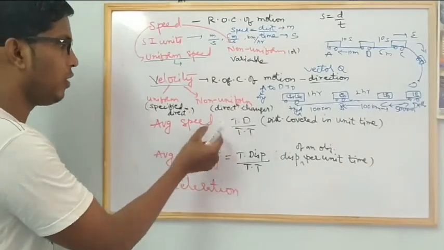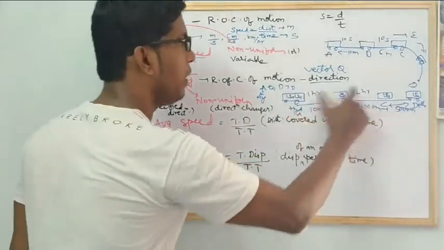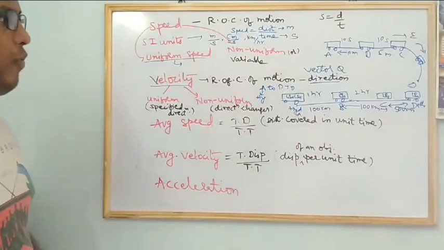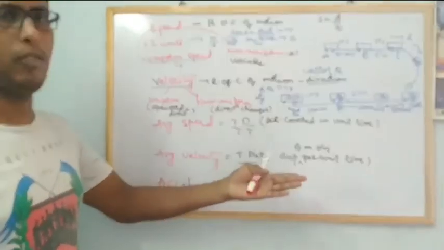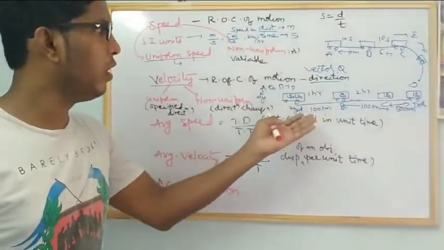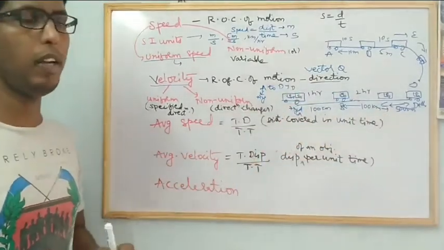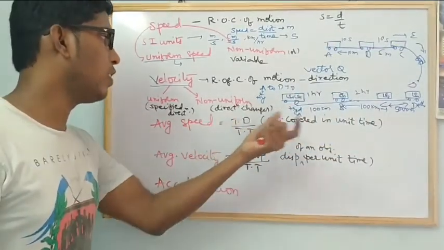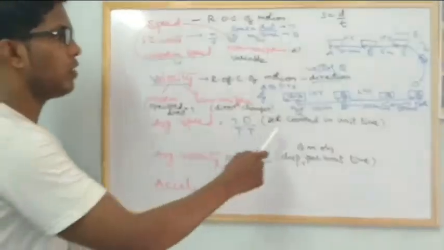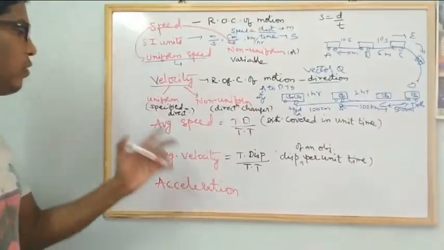I will explain. So what is average speed? Total distance by total time. If it is in meters per second, that will be different. If it is in kilometers, why? Because we measure long distances in kilometers. So total distance by total time. That is also distance covered in unit time. That is called average speed.